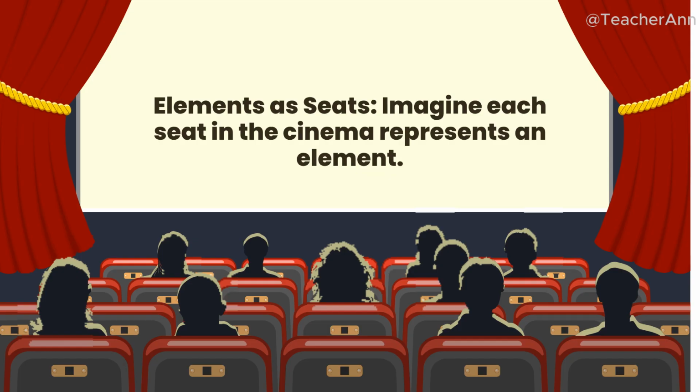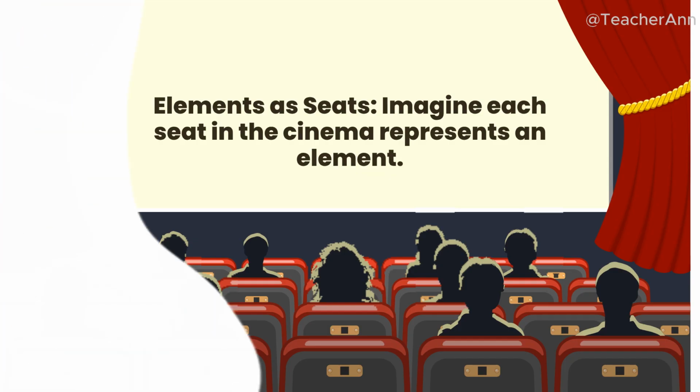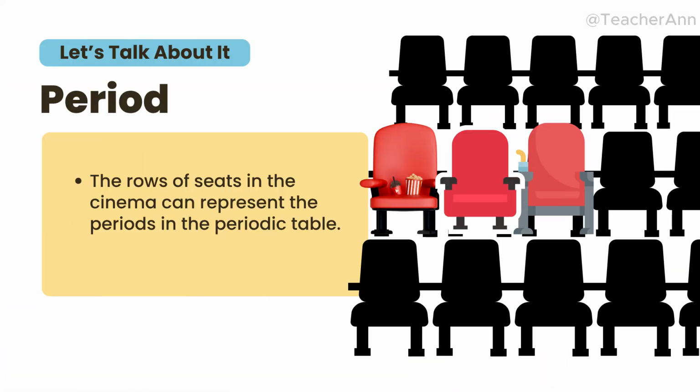Okay, so let's start with the rows called periods. Periods are the horizontal rows of the periodic table. In our cinema example, that's like your row letter like row A, row B, and so on. When you move left to right across a period, properties gradually change, because electrons are filling the same shell. Okay, so what about our next is the columns.